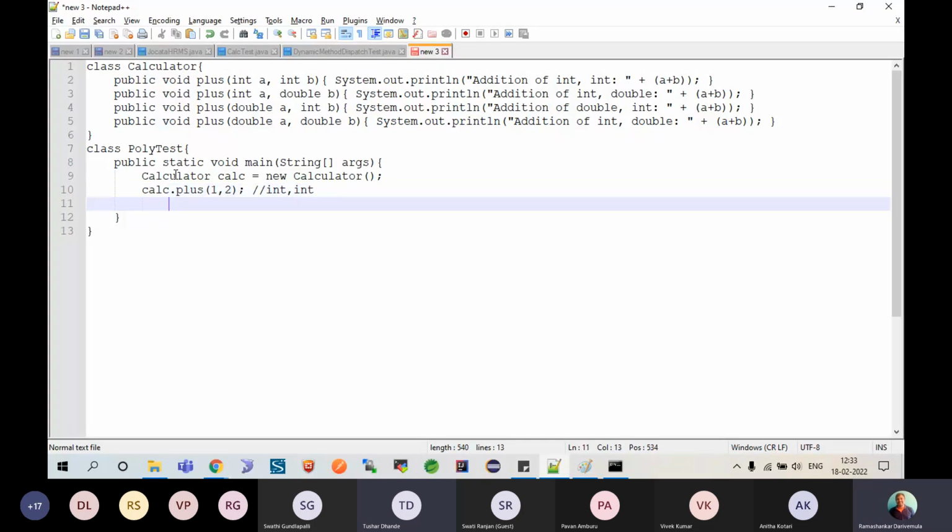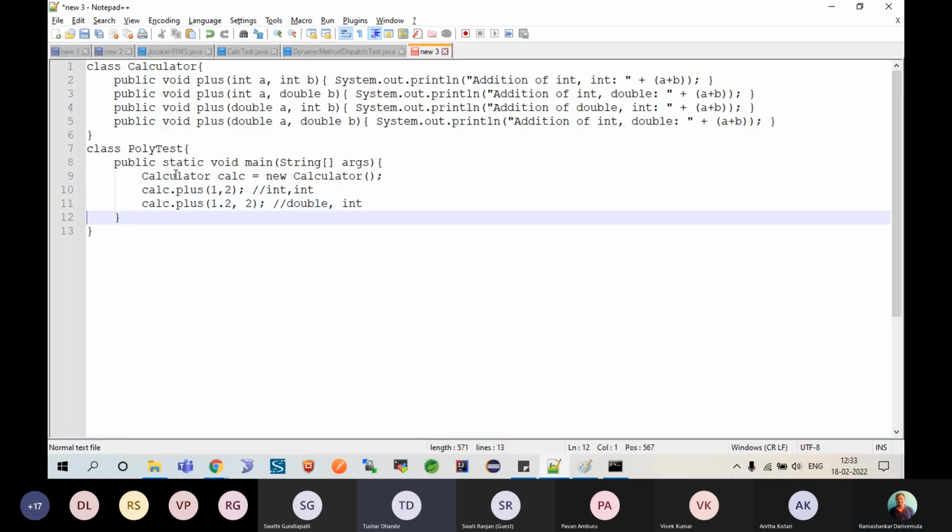And I'll say calc.plus of 1.2 comma 2, which is double comma int, and here I will call calc.plus of 2 comma 2.2, which is basically int comma double.